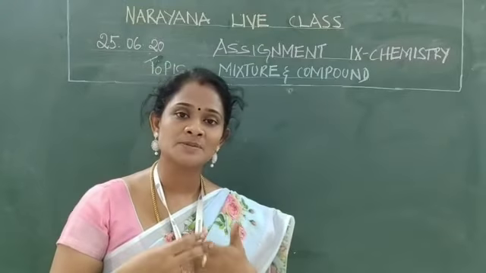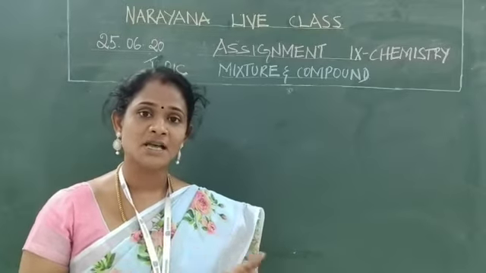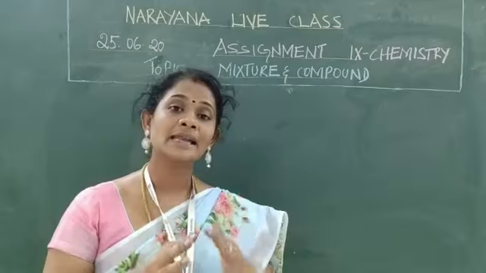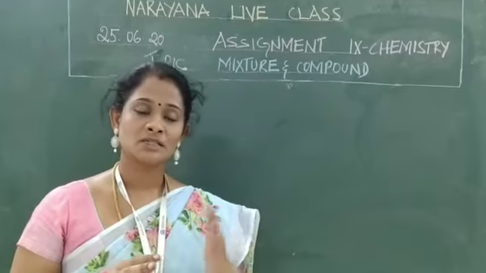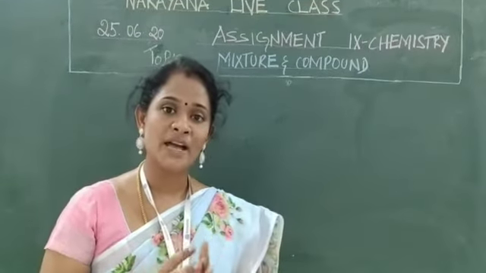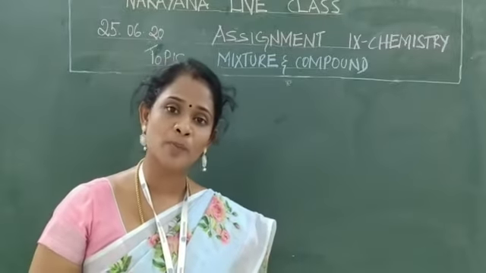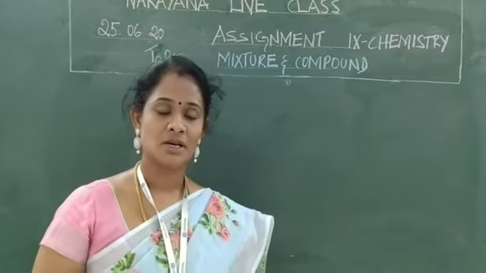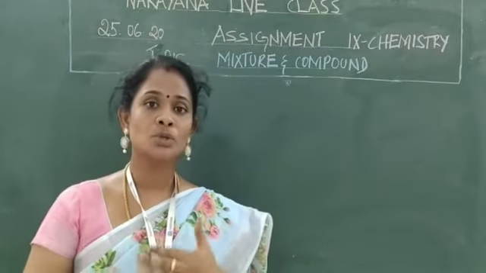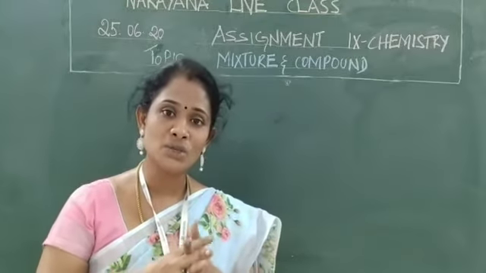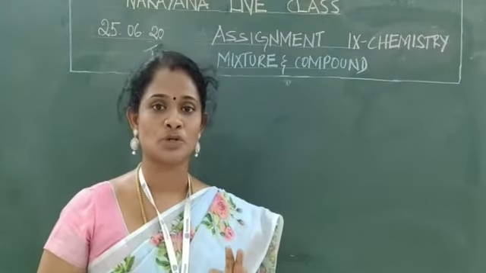If two or more substances combine with one another in any proportion, that is a mixture. Whereas in case of compound, two or more elements combine together in a fixed or definite proportion.